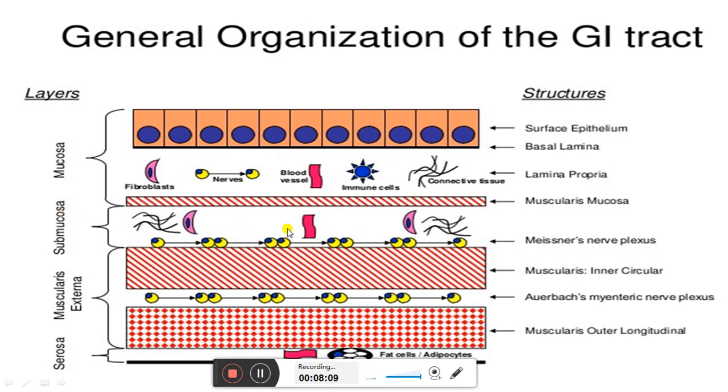Then there is a submucous layer. After the submucous layer we can see the muscularis externa, which is the muscular layer. In the muscularis layer we can see there is an inner circular layer and an outer longitudinal layer, and then after the muscular layer there is the serosa, which is the serous layer, which we already discussed in the previous lecture.